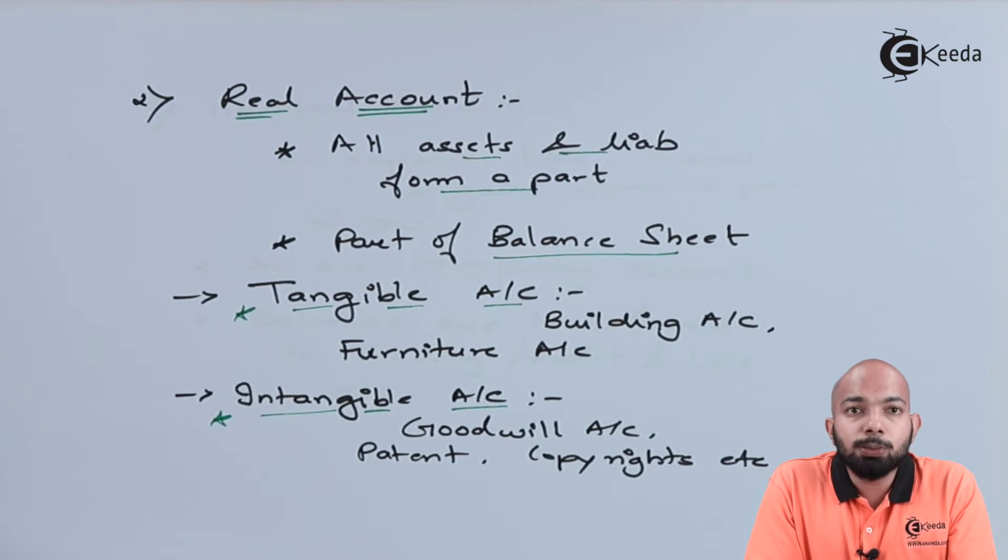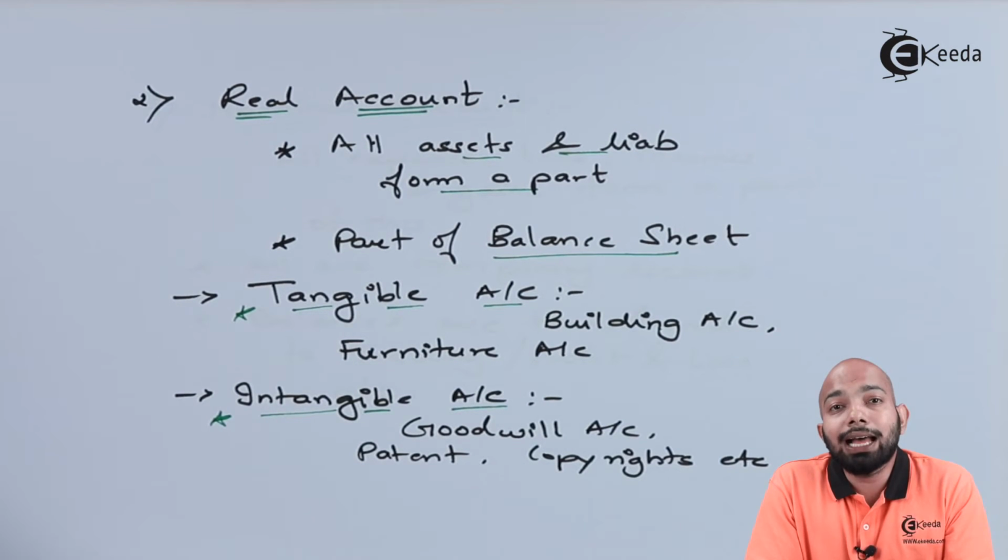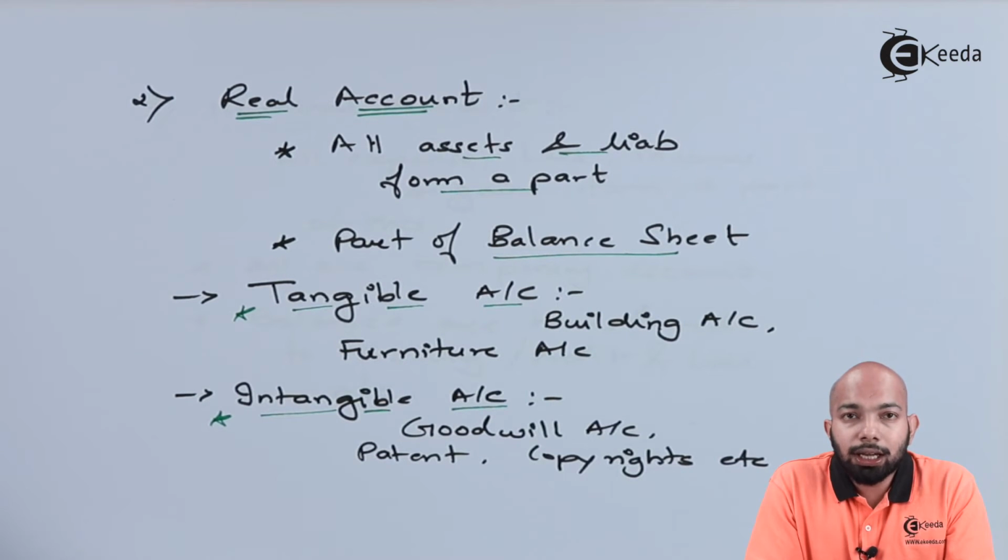However, they are still real accounts because goodwill you earn, you get that goodwill inside. Intangible accounts are further mentioned as intangible. The reason being you cannot feel them, you cannot touch them. However, they are still your assets, they are still your liabilities. That's the reason when we talk about real accounts, that means debit what comes in, credit what goes out. We'll have further classification of tangible and intangible accounts as well. So when we talk about real accounts, or when you have to write short notes on these details, you have to mention these details which are mandatory.